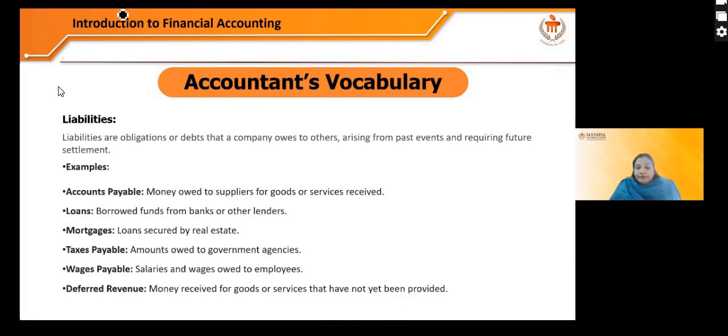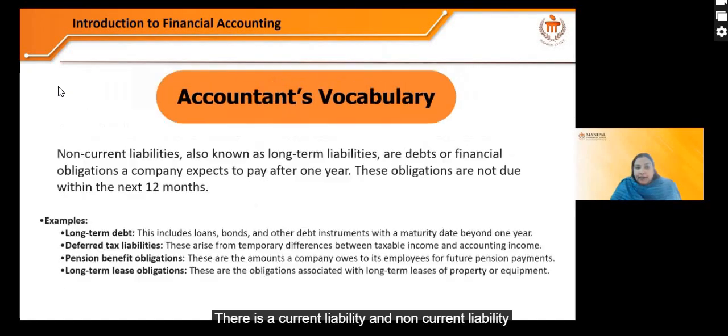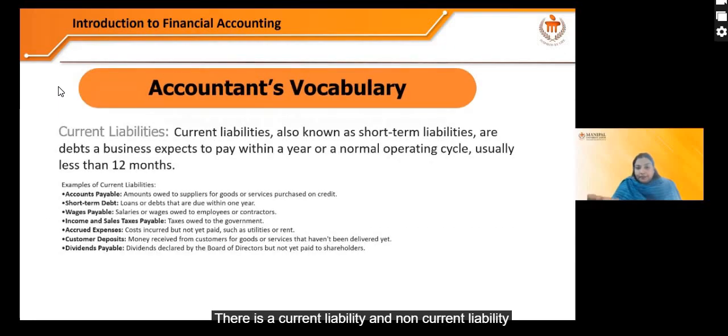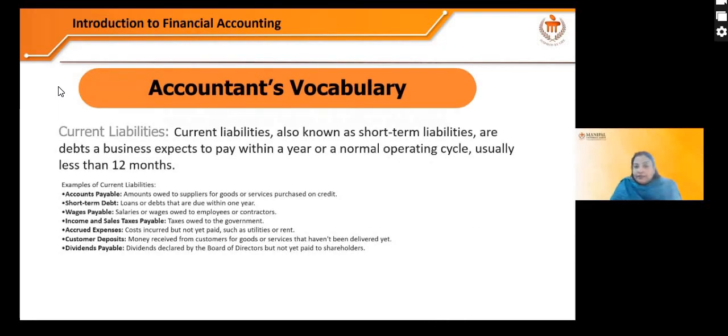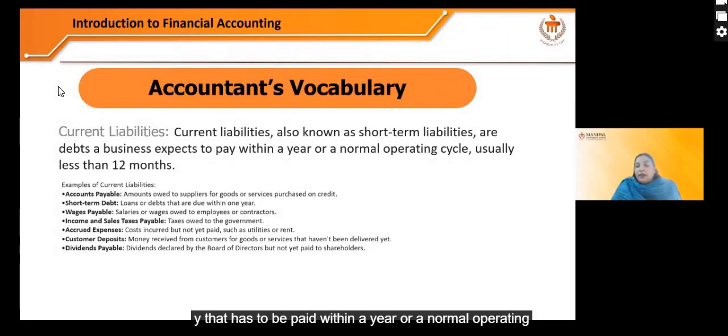Then again, there are current liabilities and non-current liabilities. Now, current liabilities are short-term liabilities or debts that have to be paid within a year or a normal operating cycle, usually less than 12 months. Like accounts payable, amounts owed to suppliers for goods or services purchased on credit. Then short-term debt, loans or debt that are due within 1 year. Salaries or wages owed to employees or contractors.